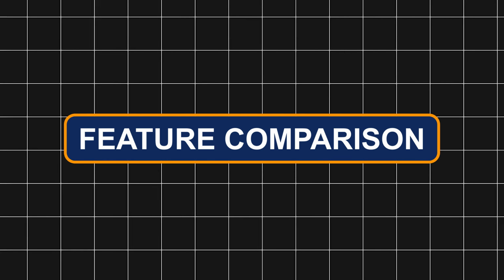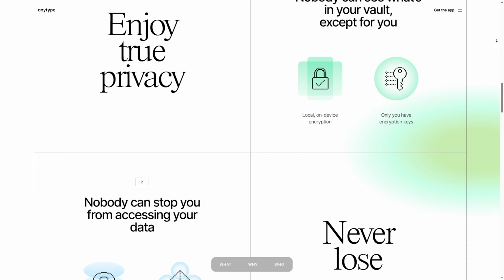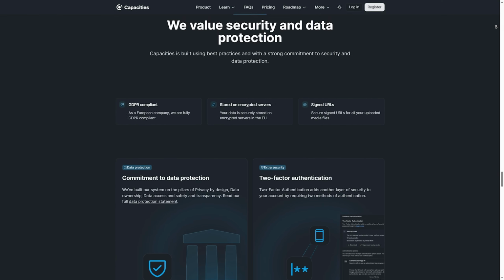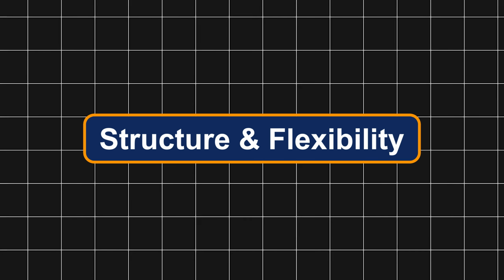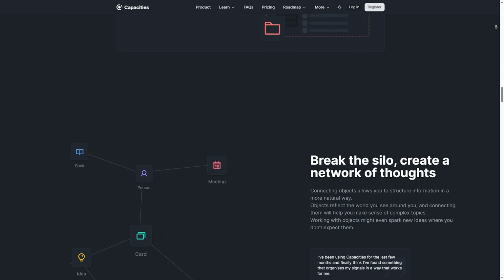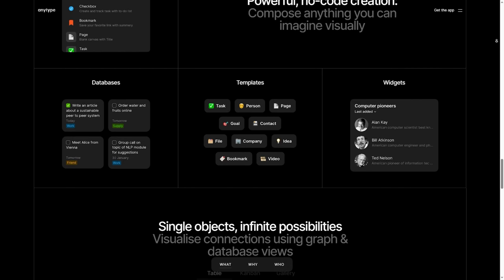Feature comparison. Data and privacy. Anytype is fully offline and encrypted, perfect for privacy-conscious users. Capacities stores data in the cloud but offers easy syncing across devices. Structure and flexibility. Capacities is great for relational thinking with linked notes and media integration. Anytype is more free-form, allowing custom object types and relationships.